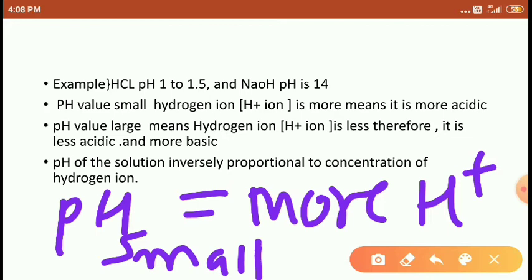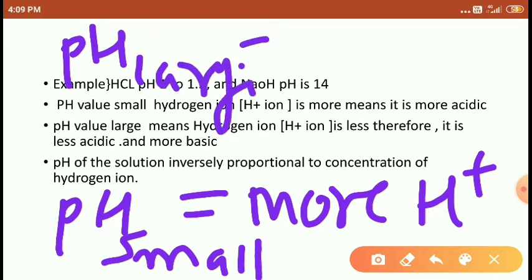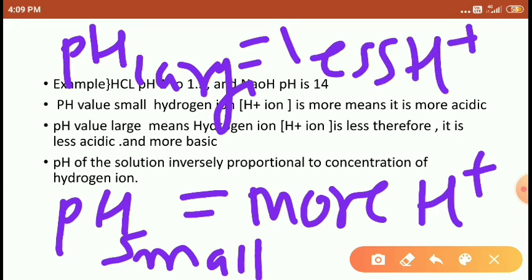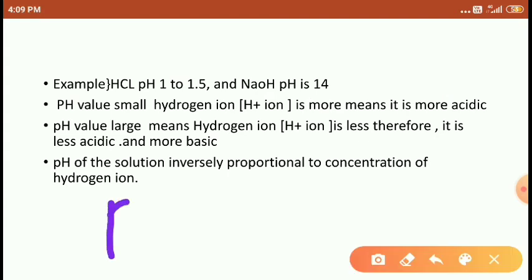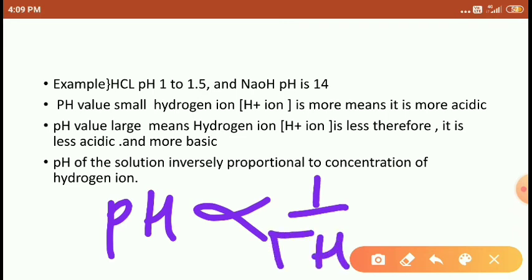And if the pH value is large, it means fewer H plus ions and more OH minus ions, so it is less acidic. So that's why we consider pH to be inversely proportional to hydrogen ion concentration.